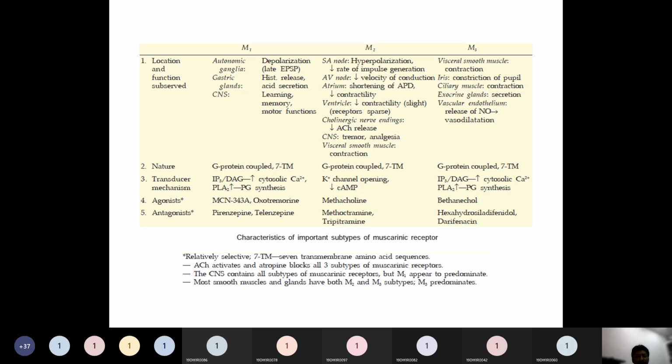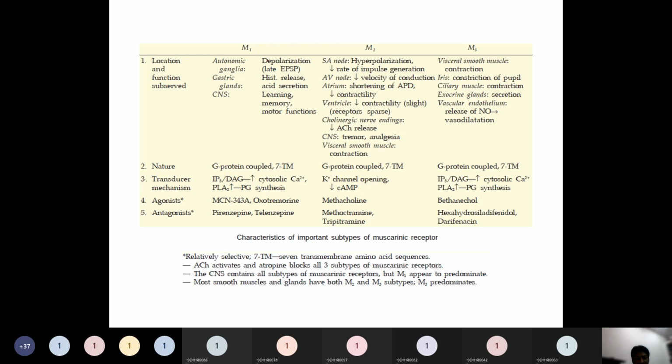So this is the table showing you the distribution of M1, M2 and M3 receptors with what actions they perform. This table is taken from KD Tripathi textbook of medical pharmacology. At the SA node, you have the M2 type of receptor, which decreases the hyperpolarization, and that will cause a decreased rate of impulse generation. The signal generations from the SA node will be reduced. They automatically decrease the heart rate. Contraction of the heart will be reduced, so the heart rate will be reduced.